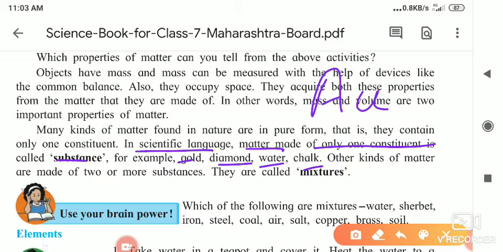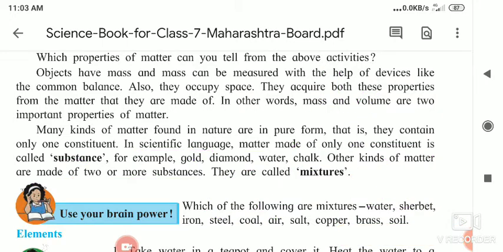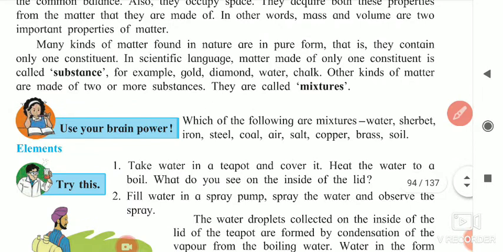Other kinds of matter are found made of two or more substances. Here is what they told you. Substances are made up of only one kind of constituent. For example, water, H2O. Anywhere you see H2O, in any form, it is water. And chalk, CaO, calcium oxide. So these are the examples.